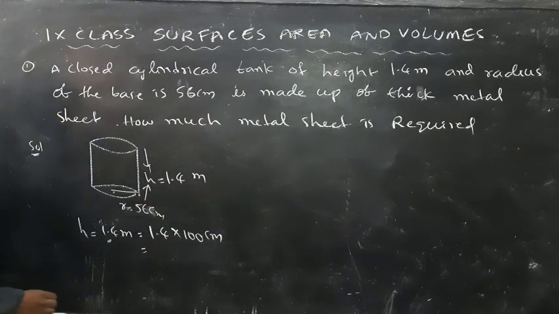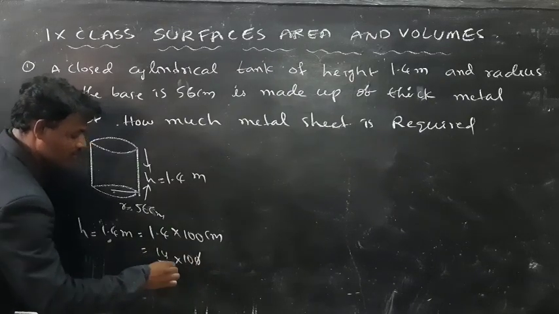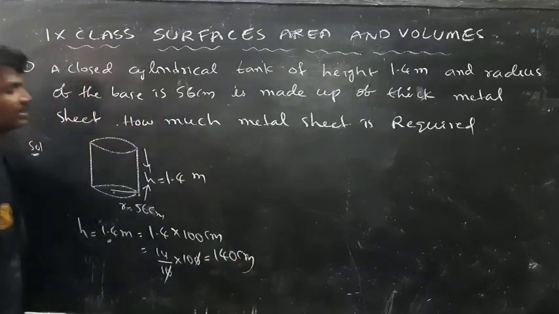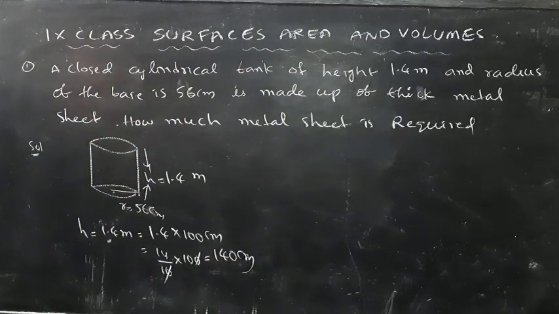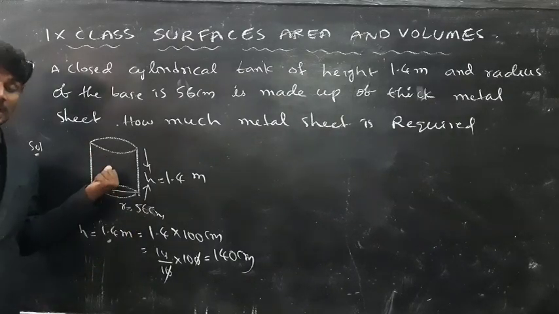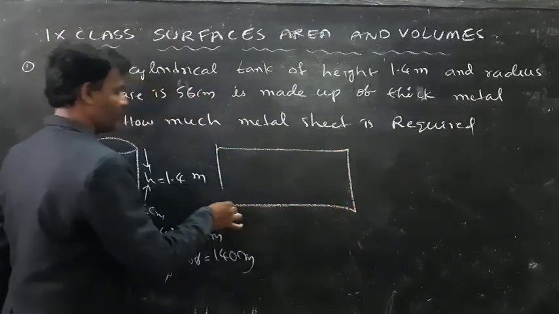Now multiply. 14 by 10 into 100. The zeros cancel. It is 140 centimeters. Now what is the height of the cylinder? 140 centimeters, and the radius is 56 centimeters. And this cylindrical tank is made from a metal sheet.